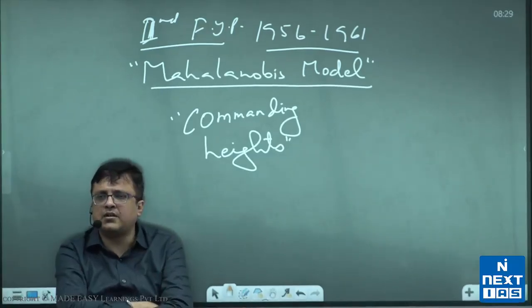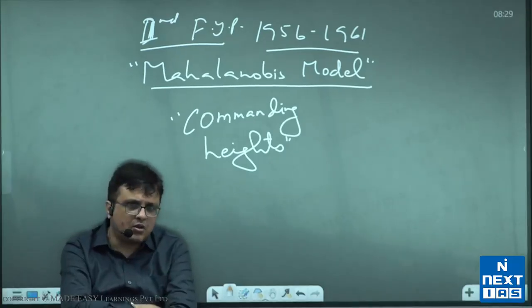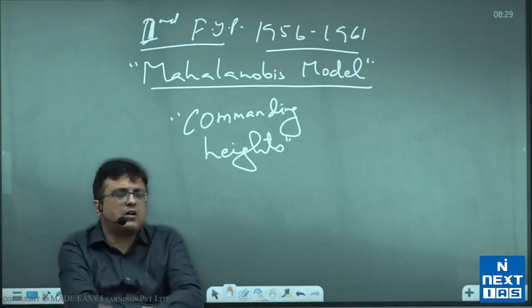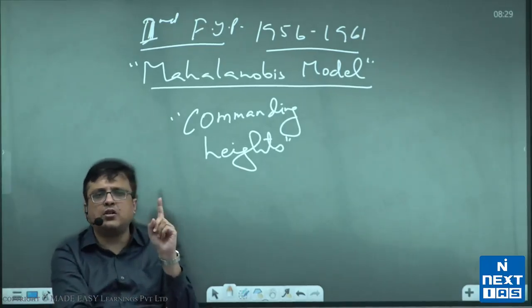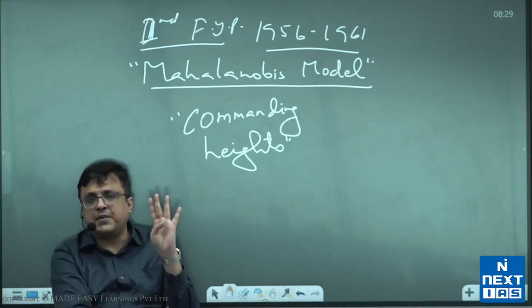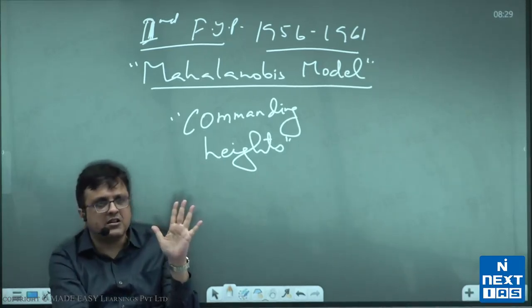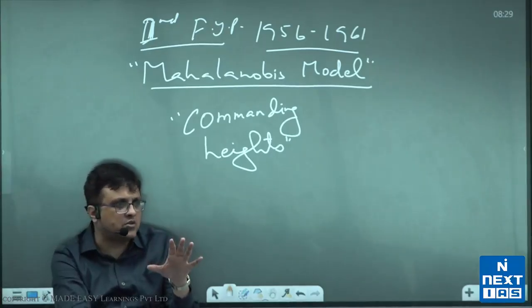All important industries were kept under the control of public sector. So I'll tell you what I mean by that. Public sector will control road, railways, airways, waterways. Public sector would control electrification. Public sector would control communication like post, telecom, and so on.